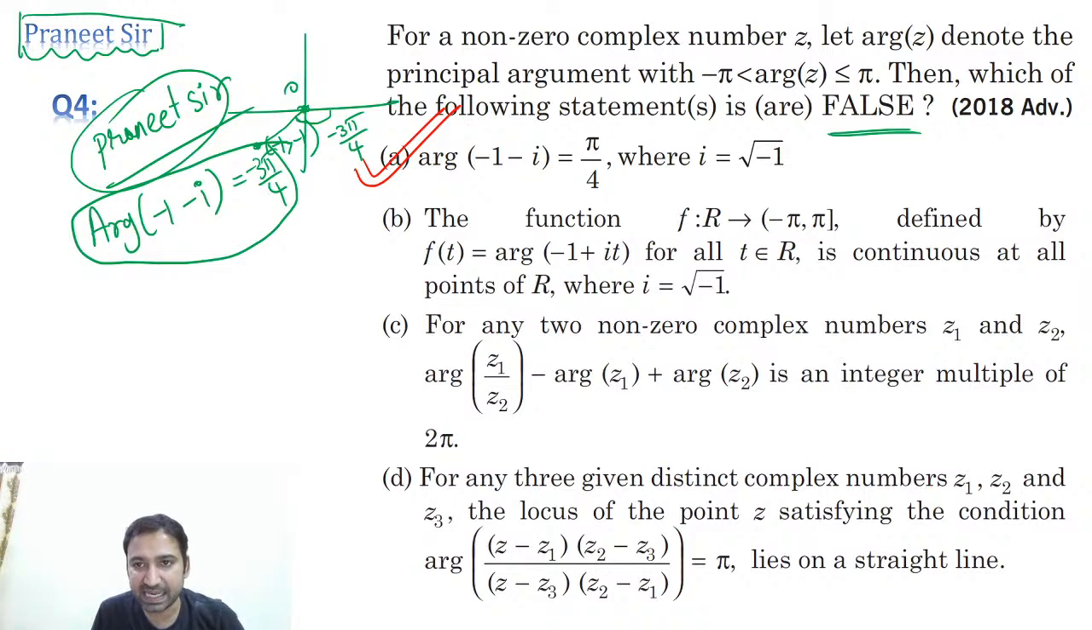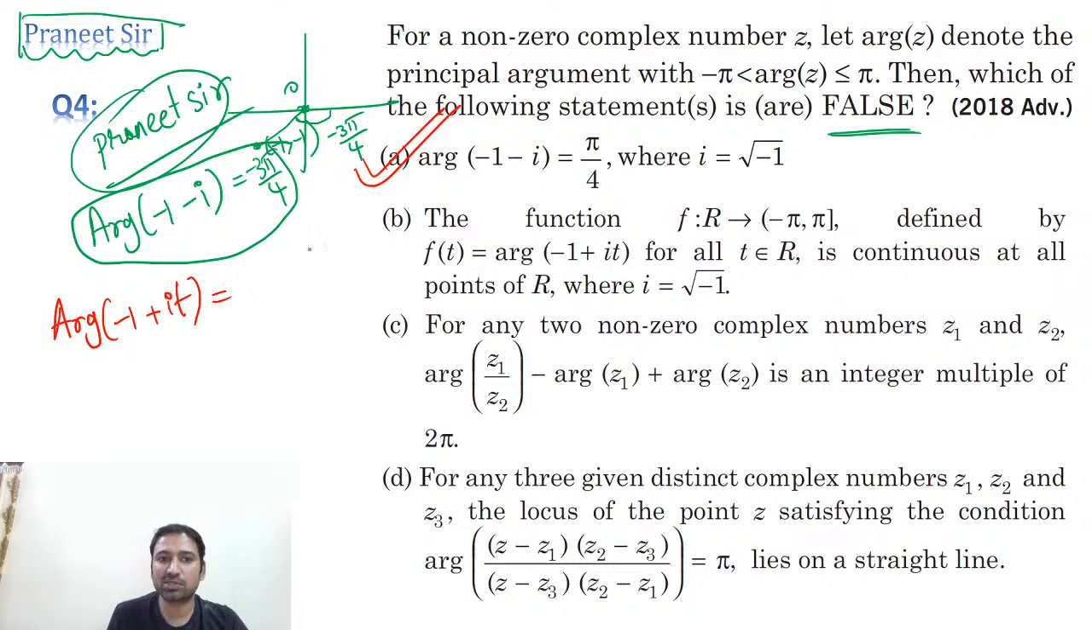Now let's verify the second option. What is the second option he is giving? The function defined by f of t is equal to argument of minus 1 plus it is continuous at all points. If t is positive, the argument definition is different. Argument of minus 1 plus it goes to which quadrant? Second quadrant. What is the formula, guys? Second quadrant formula is pi minus tan inverse t. This is what we're getting. Clear now?